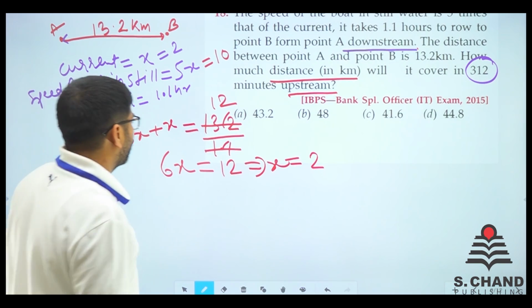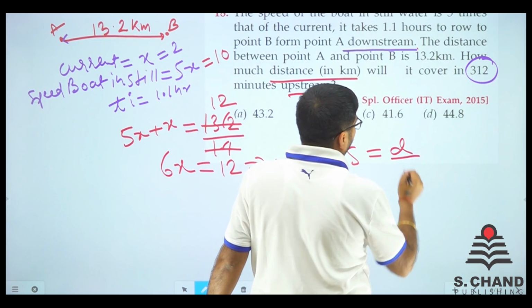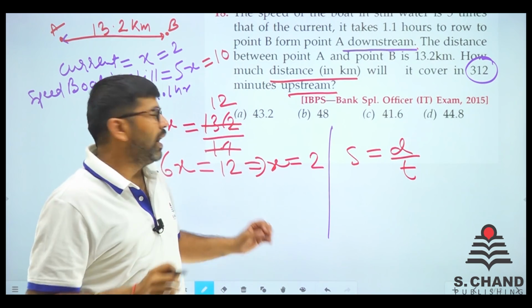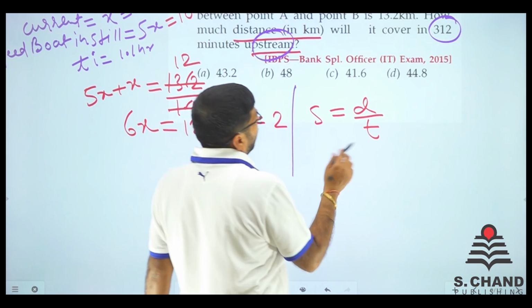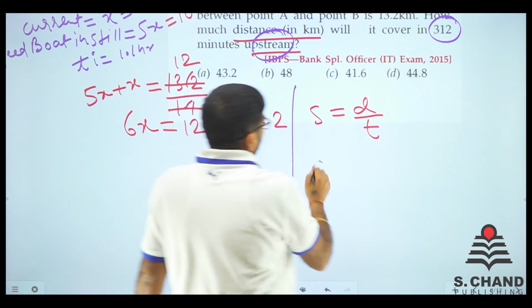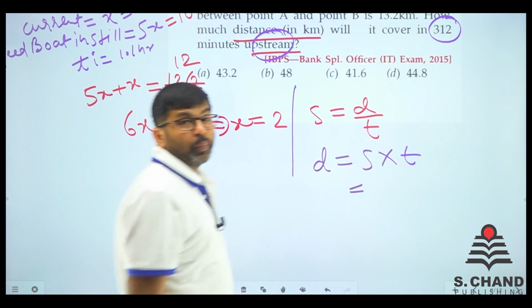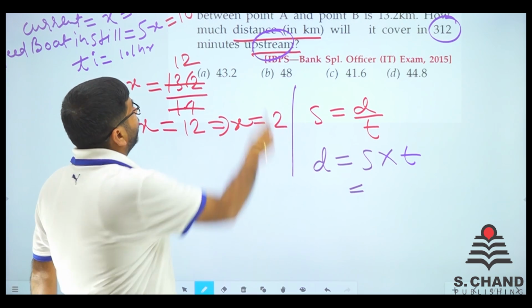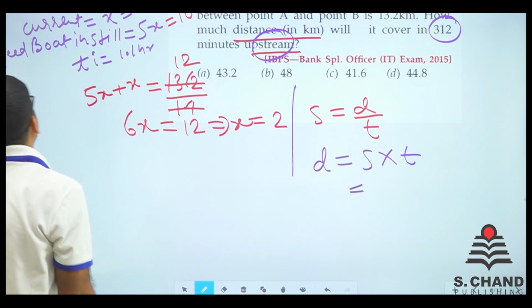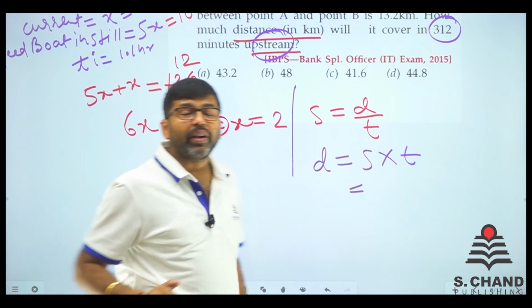So how much distance? Same formula, speed is equal to distance upon time. That is the basic formula. I always start with this formula. That means we want to know distance. So distance is equal to speed into time. So speed downstream or upstream? We want upstream speed. So upstream speed will be 5x minus x, because you know it very well.